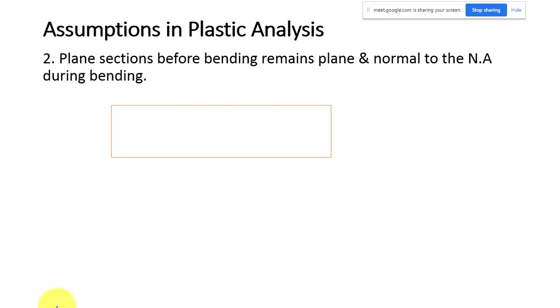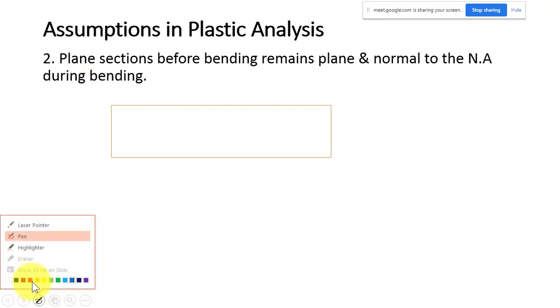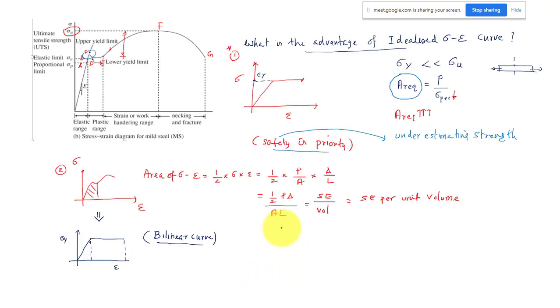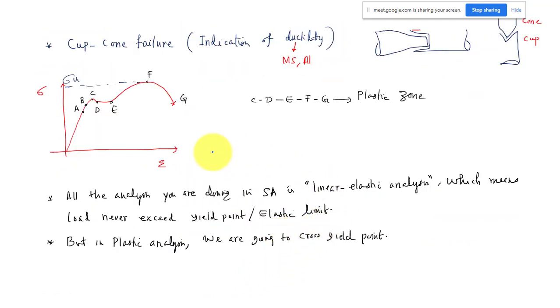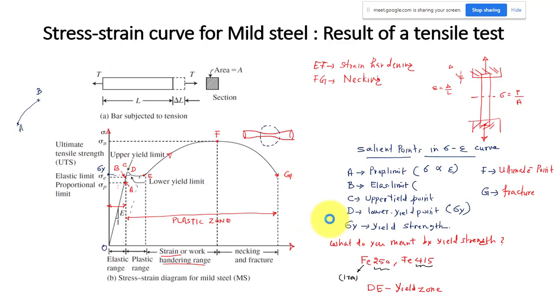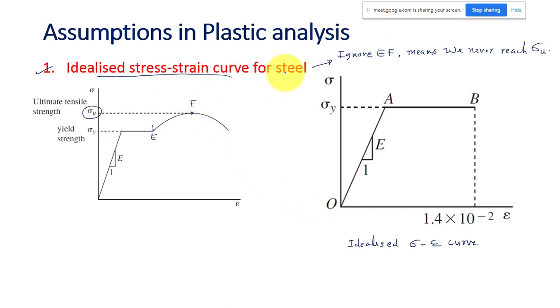Whatever assumptions we used to have in the elastic analysis are all valid. Only the first point differs: what is the stress-strain diagram we are following in the elastic analysis? This is the idealized stress-strain curve for the plastic analysis. In the elastic analysis, we are just in the elastic region only.